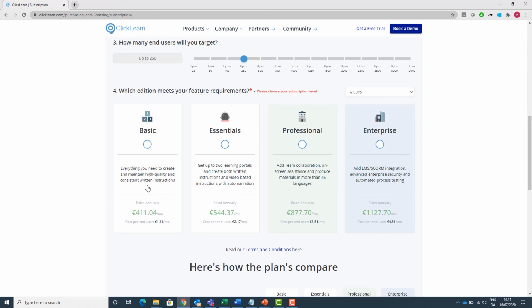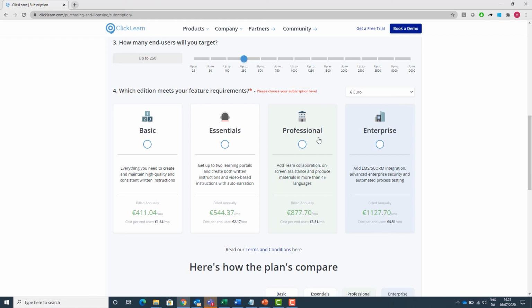If we shortly touch base on what each edition means: Basic, Essentials, Professional, and Enterprise. Basic is the package for customers that only require pure documentation produced in Word, PowerPoint, and PDF. Essentials is when you need a combination of documentation and videos.